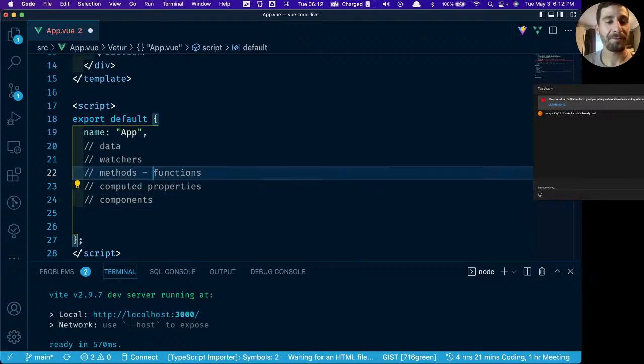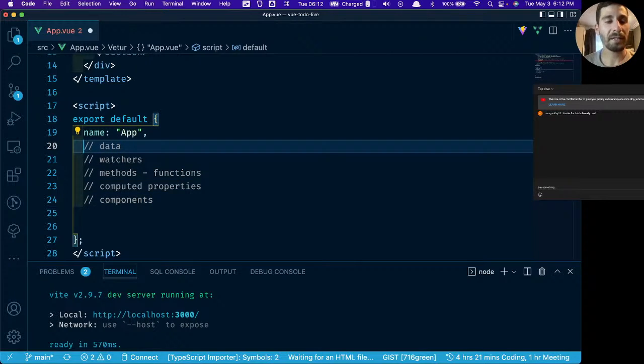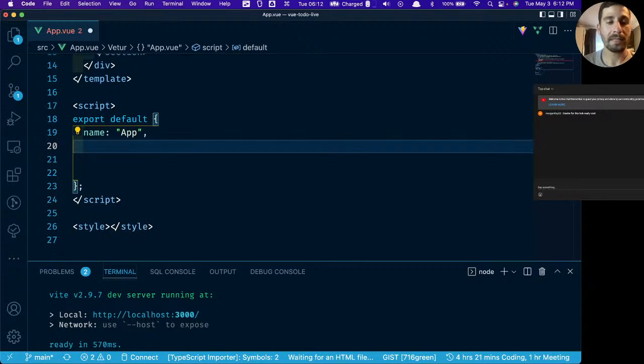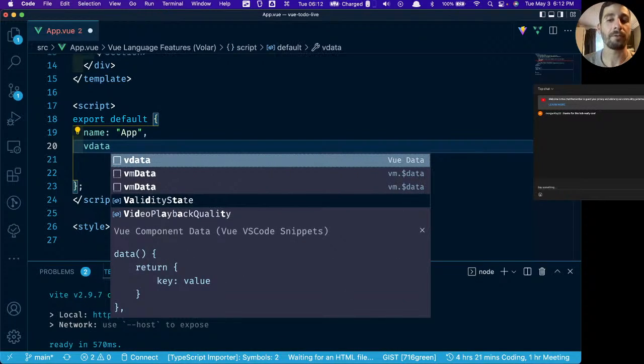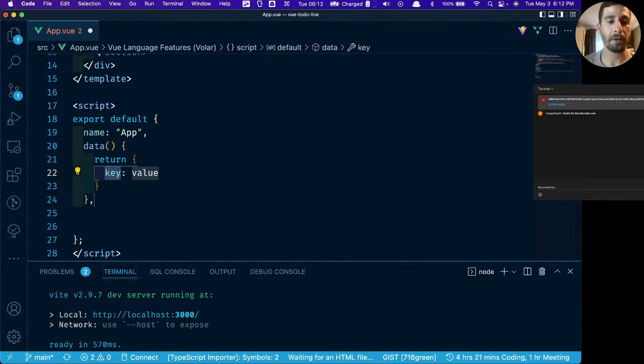Okay, so yeah, let me actually do this instead. I'll clear this out in just a minute. But another reason why I brought up that extension is because we have some really cool shortcuts that are going to help. So for example, we want to add our data object here. We can type vdata. Now v obviously because it's Vue. So vdata, and it's going to bootstrap our data object for us. I'll explain it in just a second.